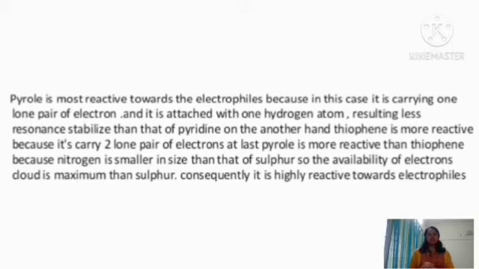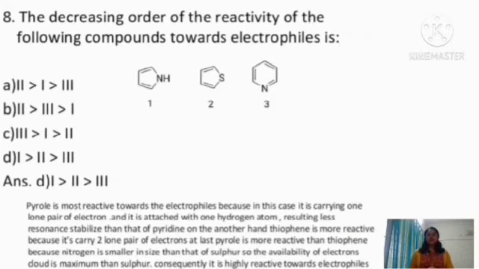And again, when compared to pyrrole and thiophene, pyrrole is more reactive than thiophene because the nitrogen size is less. Moreover, nitrogen is trivalent in nature, so its capacity to donate electrons towards the delocalization is also higher. So pyrrole will be more reactive towards the electrophile than thiophene. So option D will be correct, that is first is greater than second, greater than third. That is, pyrrole has high reactivity towards the electrophile, then comes thiophene, then comes pyridine.